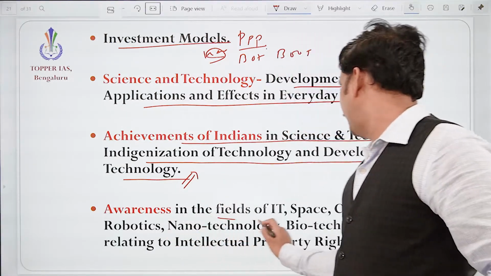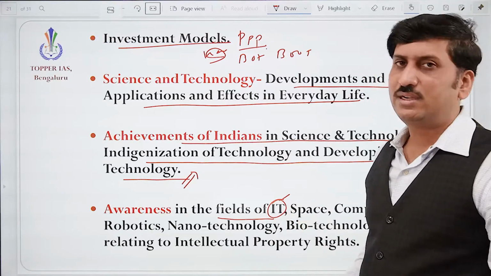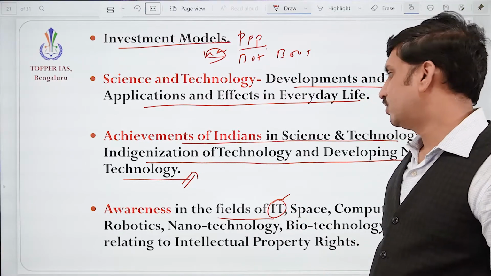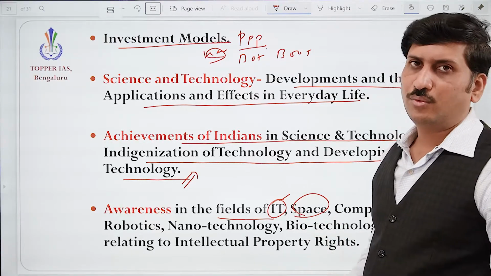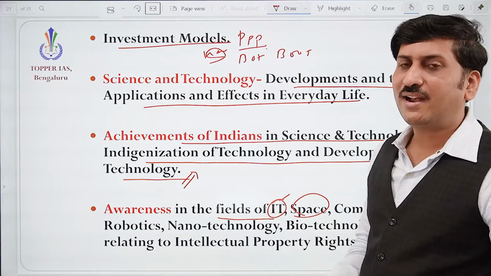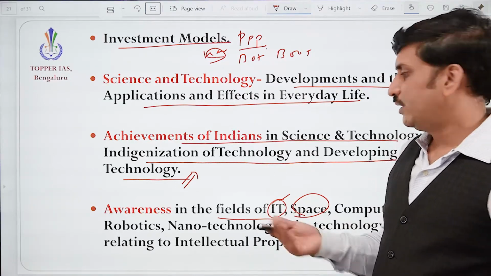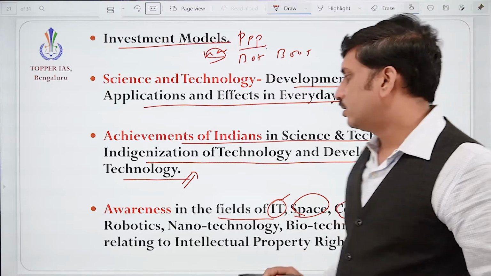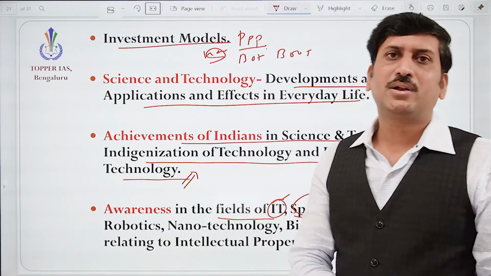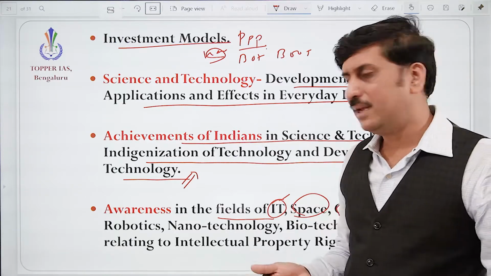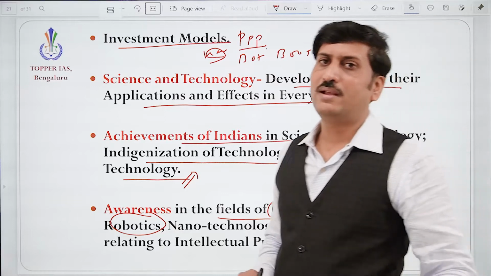And awareness in the fields of IT. In different sectors, definitely we need to understand what is going on in information and telecommunication, what is going on in space, whether we are going to Mars or the Moon, what type of satellites we are launching, what type of vehicles we have, from where we are getting the technology, and the advancement in computers. What type of supercomputer we are developing, how it is helping robotics. Yes, we have reached the humanoid robotics level, correct?